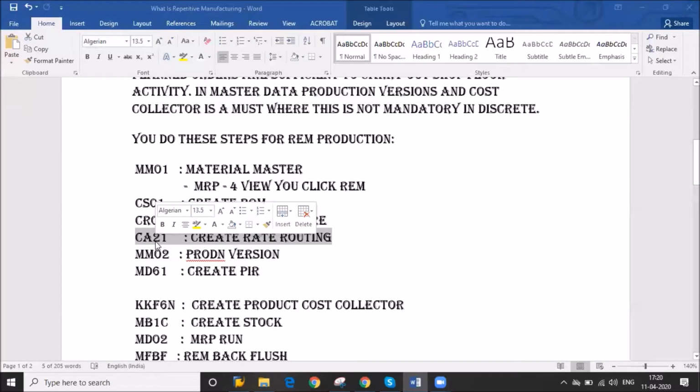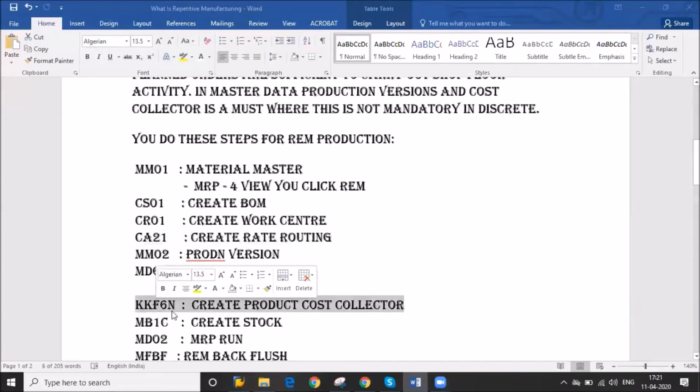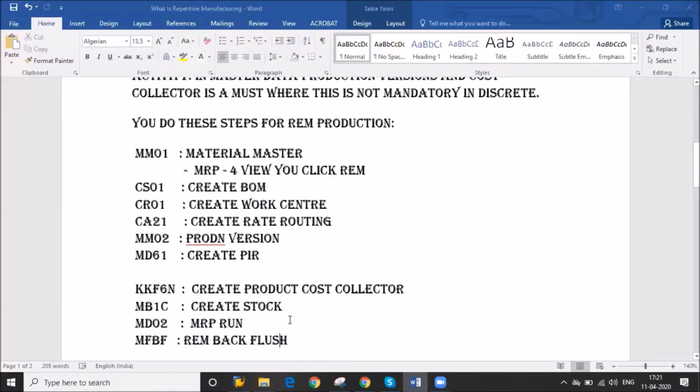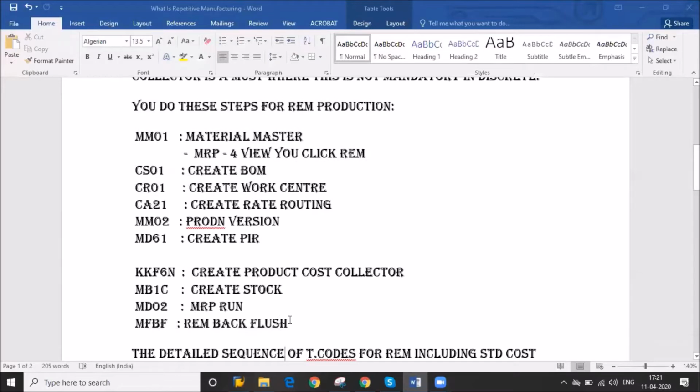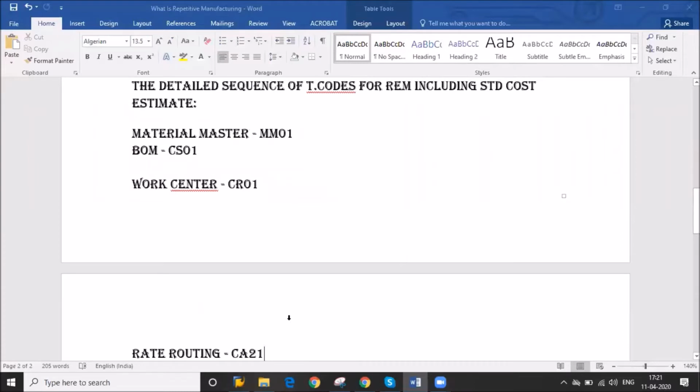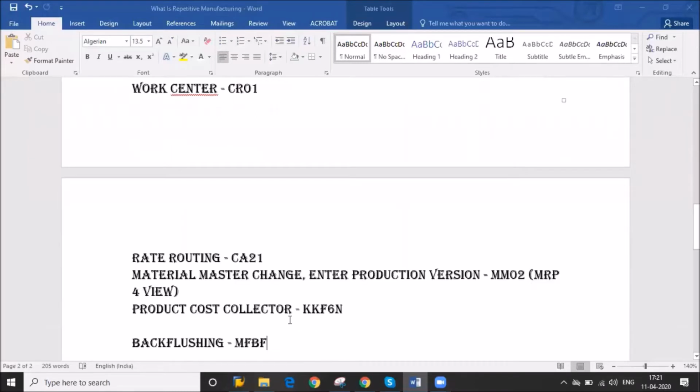First is the product cost collector, that is period-based costing, and we maintain the rate routing. The product cost collector is KKF6N, and MP1C is where you can create your stock. Then there is the MRP run. Then there is T code MFBF, that is REM backflush. So this is the main setting in repetitive manufacturing.